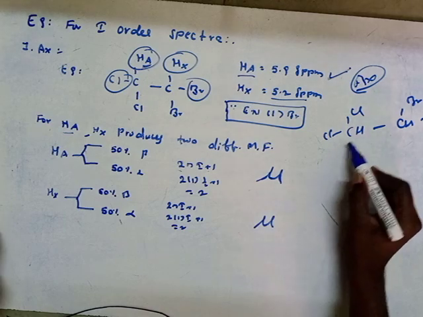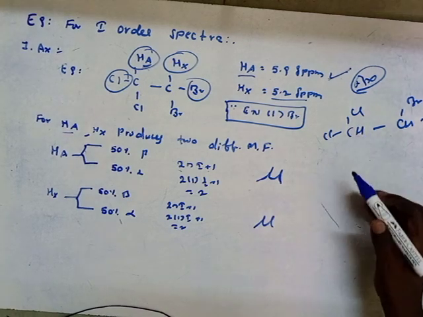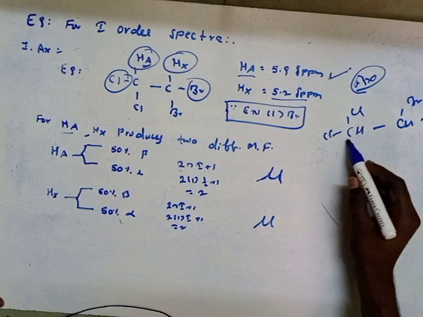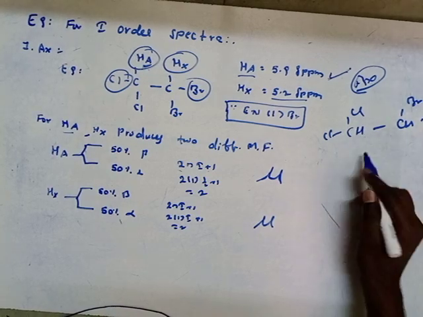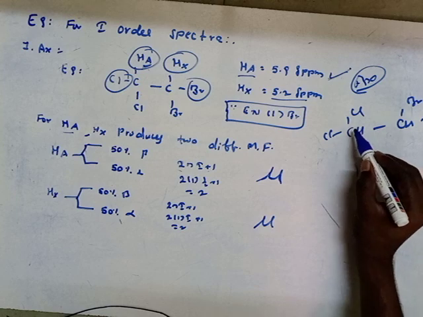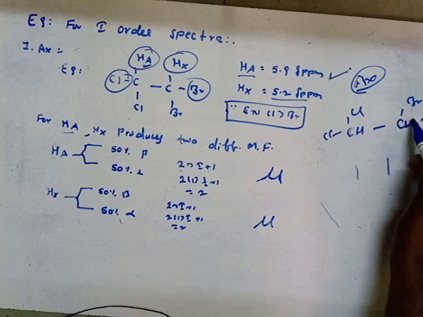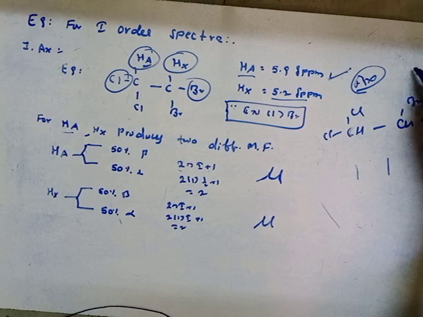In the first semester we learned how many types of signals are present. Here two types of signals are present. Why? Because this is the chlorine environment and this is the bromine environment. So there are two types of environments, and that's why we get two types of signals. And we can follow the n+1 rule for how the splitting pattern takes place.